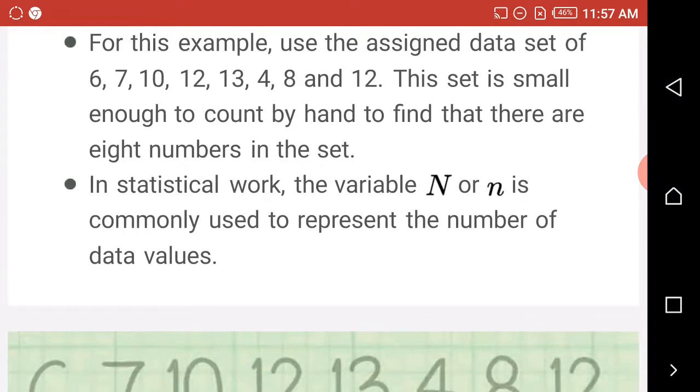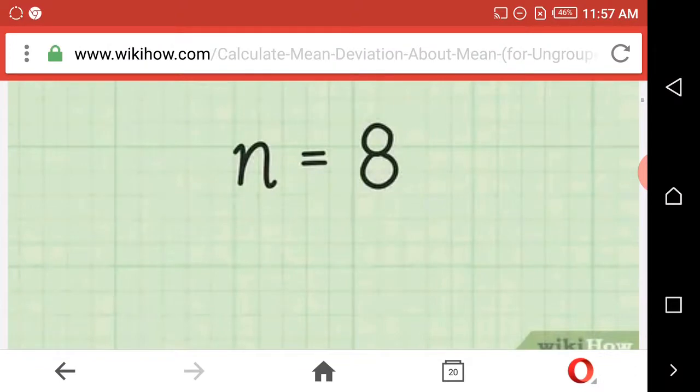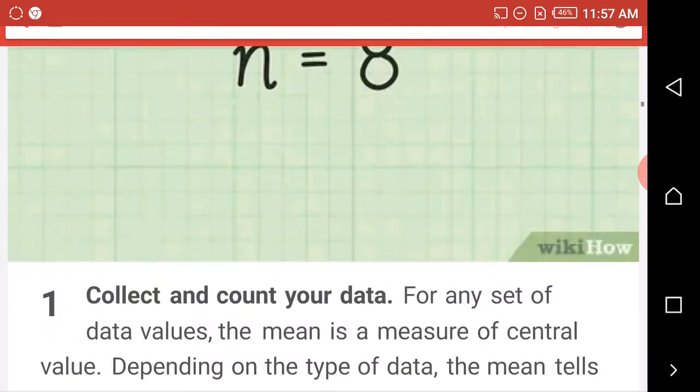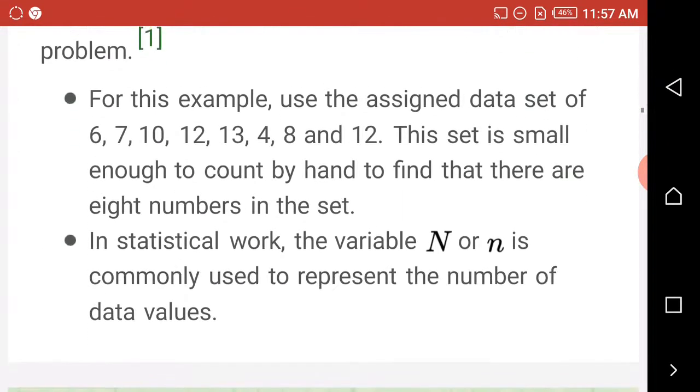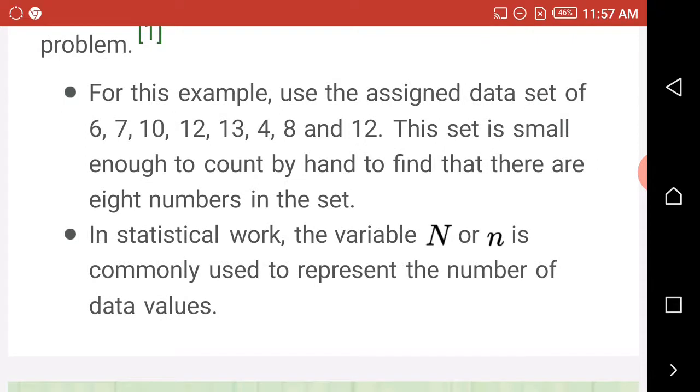Second point here is, in statistics, the variable n, either capital N or small n, is commonly used to represent the number of values. Wherever you see that n, it represents the total number. When you count them, put n is equal to 8.